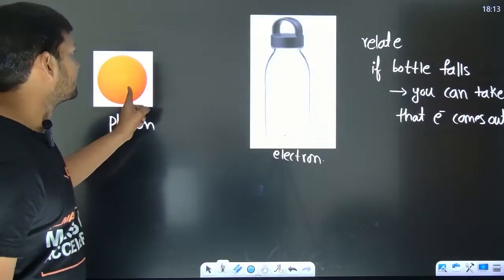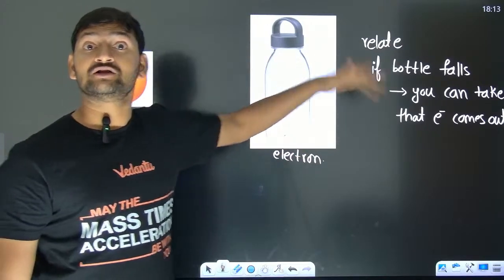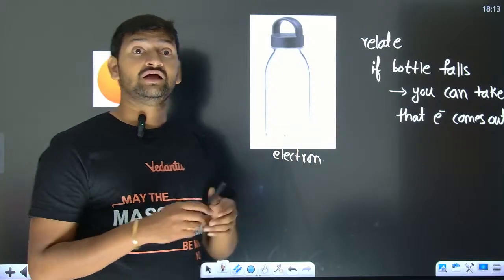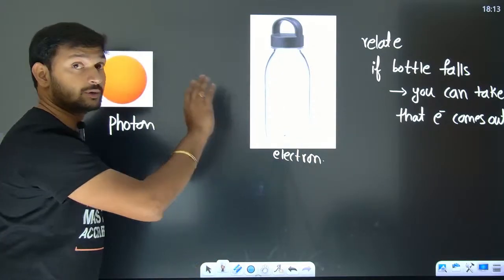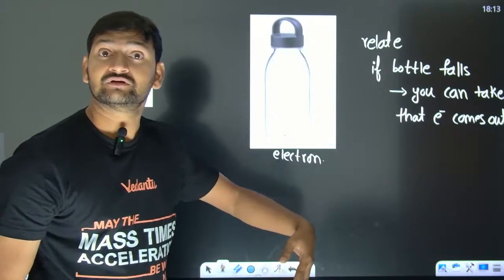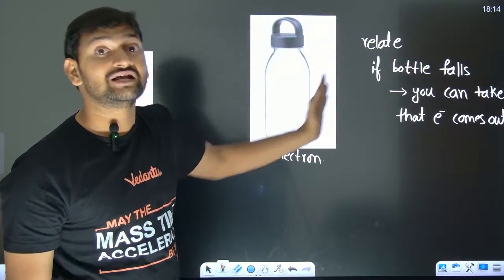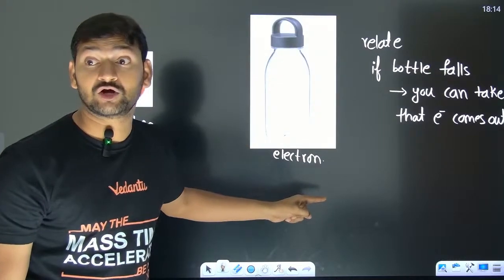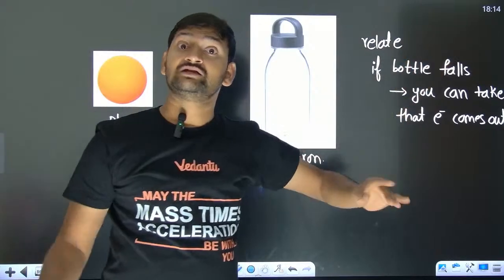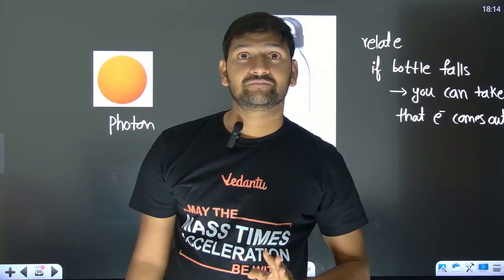Clearly you can visualize. If you throw it very fast, then the bottle falls with some kinetic energy. You only visualize. If you are going to throw it slow, the bottle won't fall. If you throw it very fast, then the bottle flies off. So, as I said, you think of the bottle as electron. So the electron flies off. That means the electron will become free and it will also have kinetic energy.